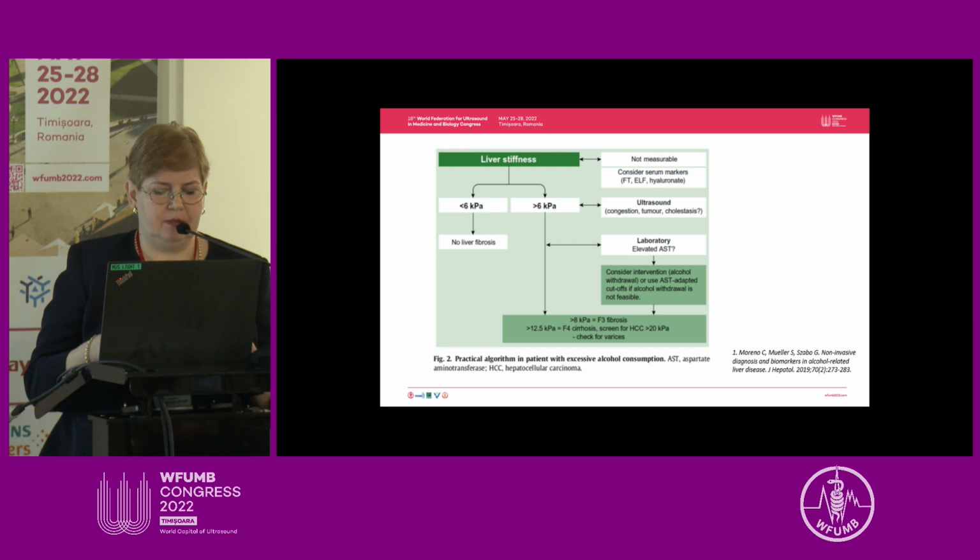Here is an algorithm that the authors from Germany proposed regarding the evaluation of the liver stiffness in these patients. They took the cutoff value of 6 kilopascals to rule in patients for evaluation and rule out patients if the liver stiffness was less than 6 kilopascals. And you have to take into consideration the values of the biological markers. We use ultrasound to rule out some of the problems that can be in the liver, and they propose the cutoff value of 8 kilopascals for severe fibrosis and 12.5 kilopascals for liver cirrhosis.